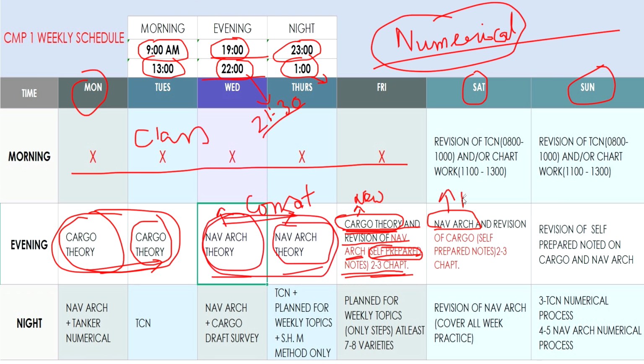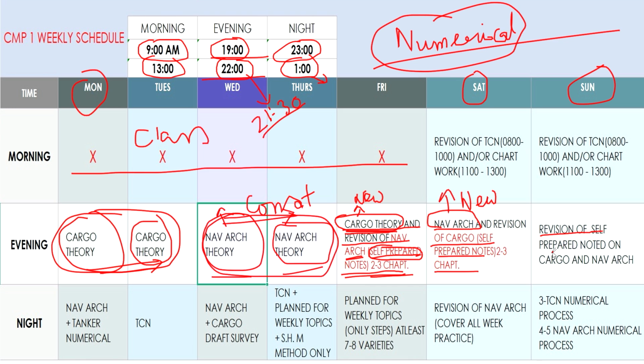you start with a new topic or new question, whatever is there, and then revision of cargo self-prepared notes, the same 2-3 chapters. Like IMSBC you opened, IMSBC DRI you have covered, then you go for coal, you go for sulfur, like this 2-3 chapters at least you should revise. Like coal, what are the hazards for coal and everything, all is there. So you must remember the points, okay? That is the concept for self-prepared notes and revision.